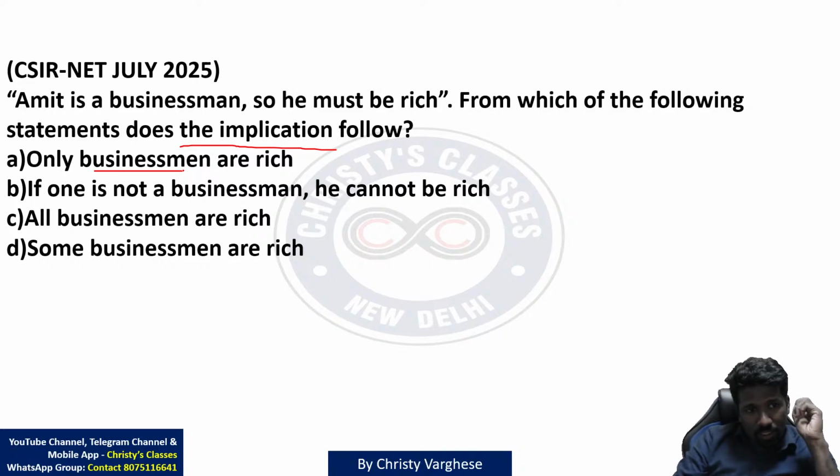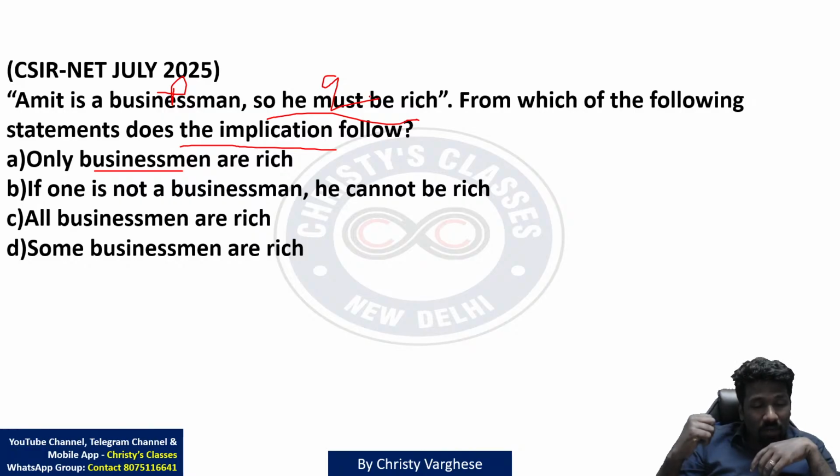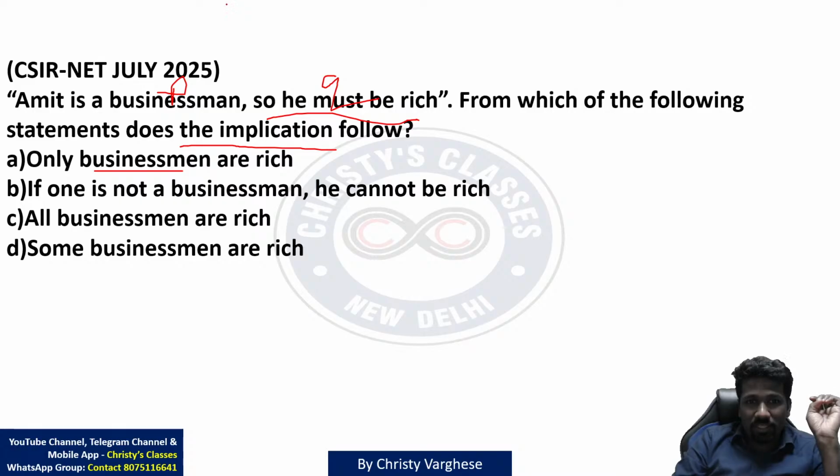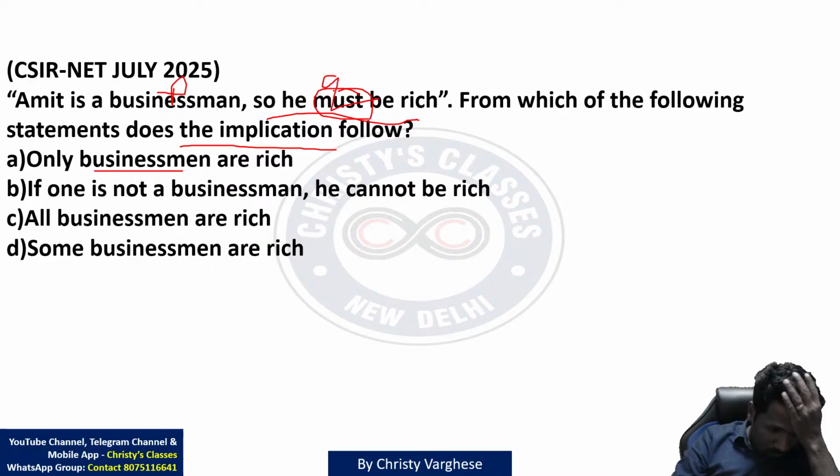Only businessmen are rich. Amit is a businessman, so he must be rich. मतलब अमित बिजनेसमैन है इसलिए वो रिच है, उसका मतलब ये नहीं है there are no other people who can be rich, बट इसका मतलब ये है बिजनेसमैन है तो कंफर्म रिच होना चाहिए, because the keyword given here is must be rich. That means in all cases it is true. सारा बिजनेसमैन का केसेस में ये ट्रू है. That is what this sentence is saying. I am not saying what is the reality.